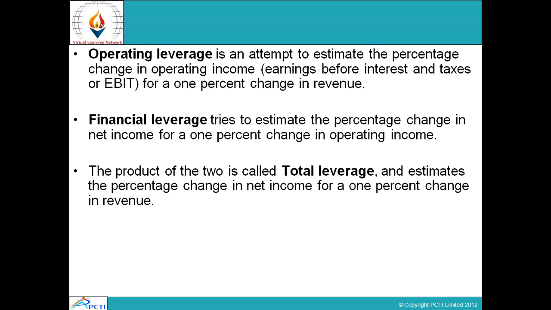That's the difference: operating leverage deals with revenue and expenses, while financial leverage deals with income. The product of these two is called total leverage, which estimates the percentage change in net income from a 1% change in revenue, as we discussed earlier.